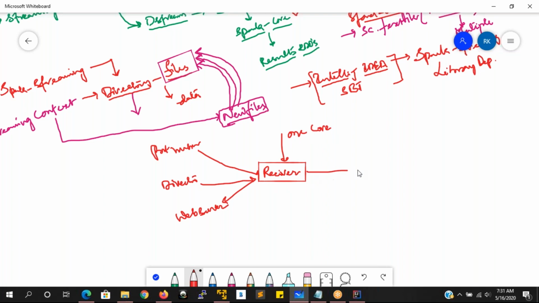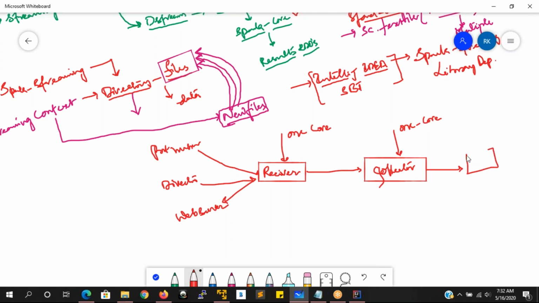After receiving the data, someone is going to be there. Whatever the received data is, that should be collected. Okay, so that means there is going to be a collector, you can say. To collect the data, there should be one core processor to collect the data. So then this collector, what is it going to write?